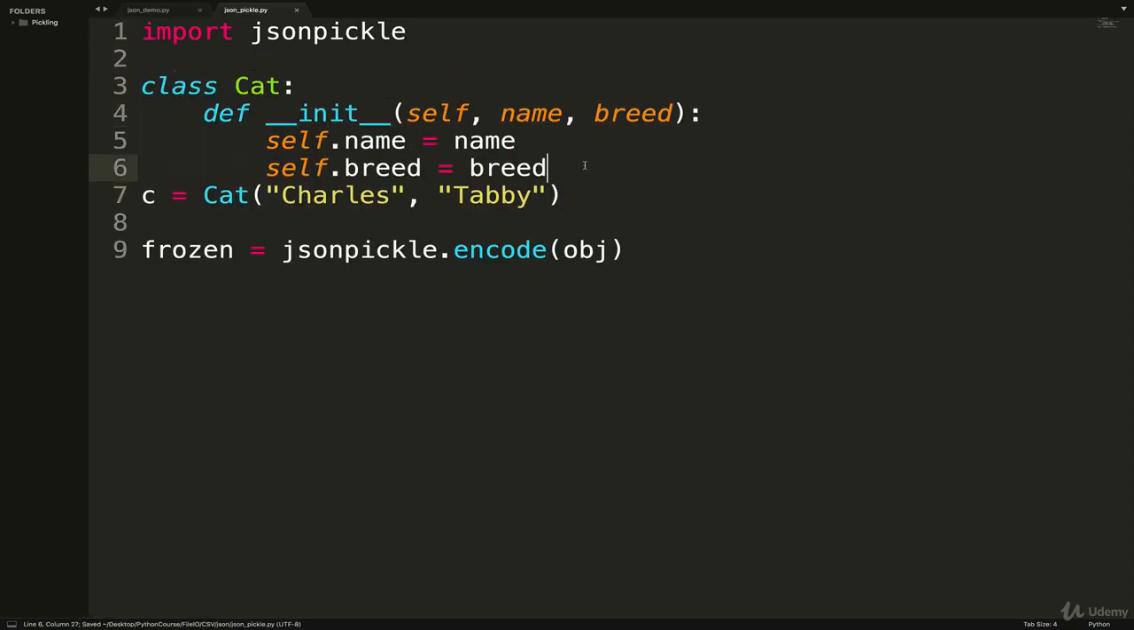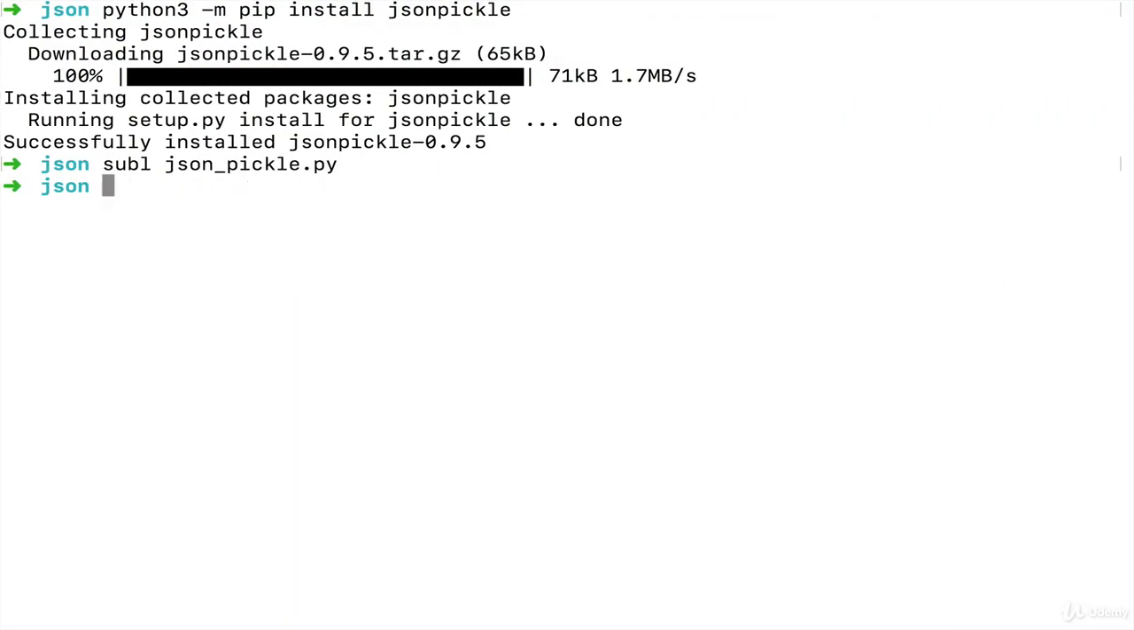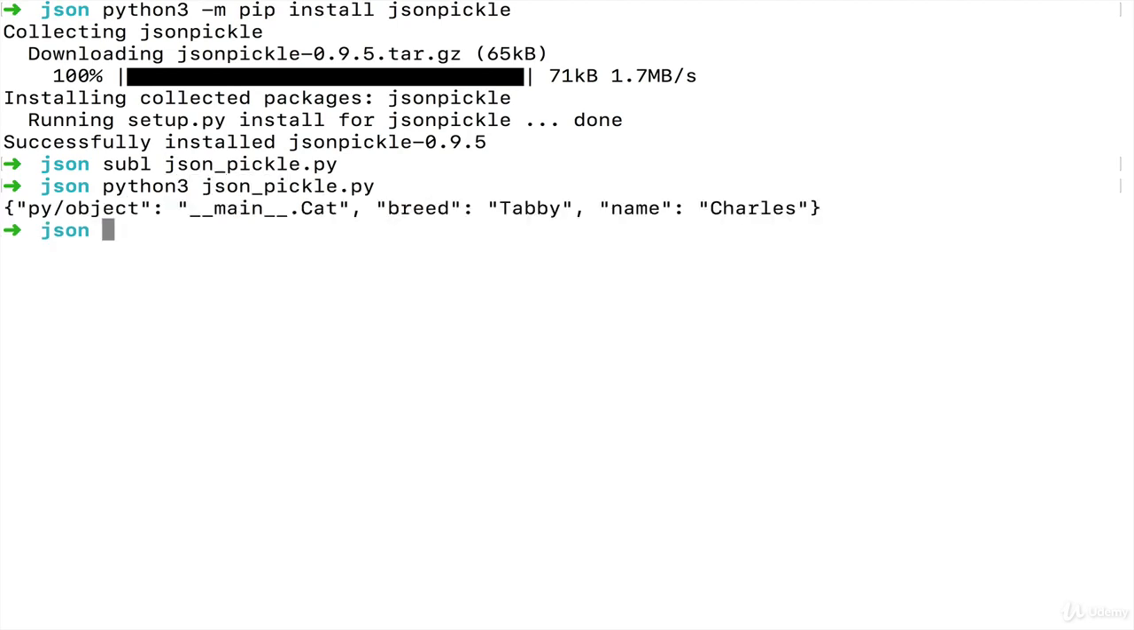Cool. So let's just copy our cat class again, like this, and let's encode c, this cat right here. And if I just print frozen, let's see what we get. So python3 jsonpickle. Here we go. So it's a little more complicated. You can see there's name and breed, but then it also has this type, where it's saying it's a Python object and the name of it is __main__.Cat.